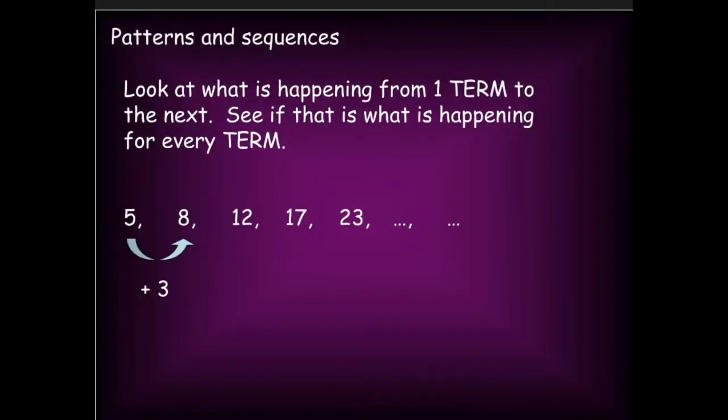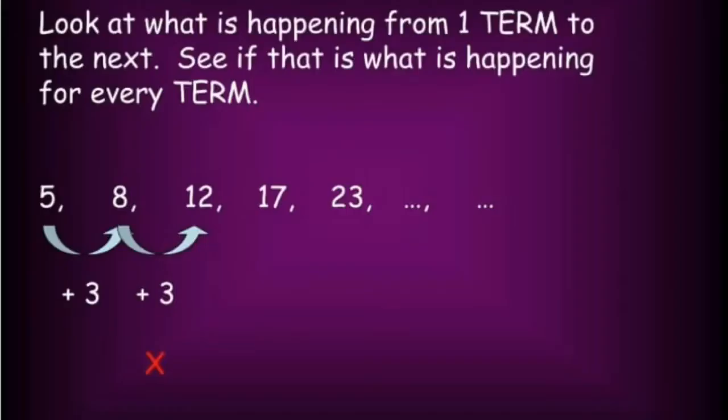Now see this pattern. If you add 3, you will get the next number. So you will think that if we add plus 3 again, we will get the next number. But this is wrong. This is wrong because by adding 3, we are not getting 12. The next number is 12. So here, instead of adding 3, if we add 4, then we are getting the next number.